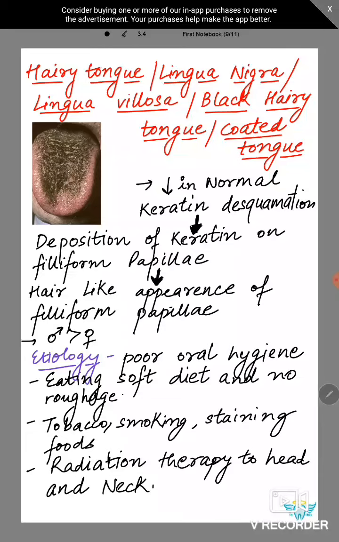And etiology, it can be due to poor oral hygiene, okay. Somebody is not scraping off the debris on the tongue, and they are eating a soft diet with no roughage, like they are taking just a soft diet like milk or other liquids, but they are not having any fiber content. So the self-cleansing property of foods is there because of roughage only, so that is not there. It can occur due to tobacco, smoking, or staining foods like coffee, or someone who underwent radiation therapy to the head and neck.